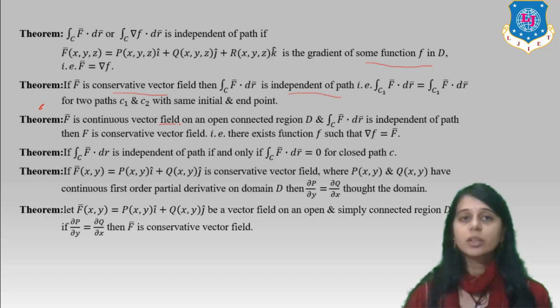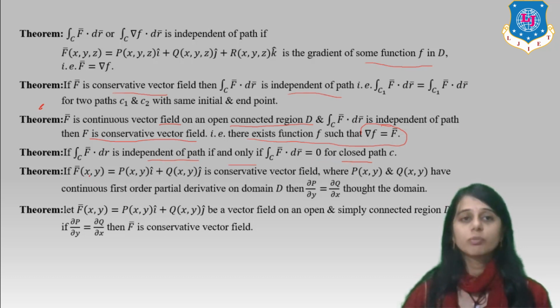F is a continuous vector field on the open connected region D. If the integral over C of F · dr is independent of the path, then F is conservative, meaning there exists a function f such that ∇f = F. The integral over C of F · dr is independent of the path if and only if the integral over C of F · dr equals 0 for every closed path. So we say that the integral is independent of the path if and only if it is equal to 0 for a closed path over C.